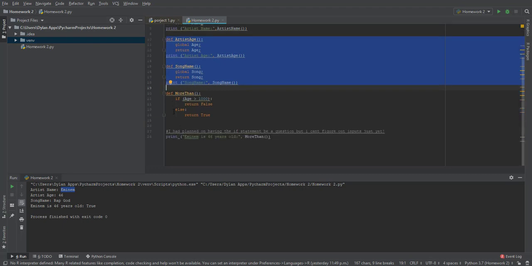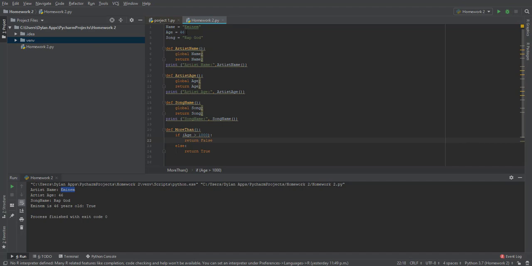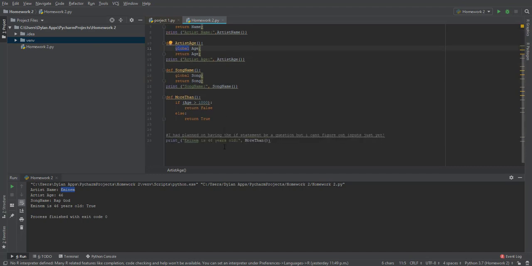And then for my if statement, I just put define more than, and then if age is greater than 1000, return false, or else return true. And then up here, age is 46. It's called globally here, so it'll be able to recognize it.